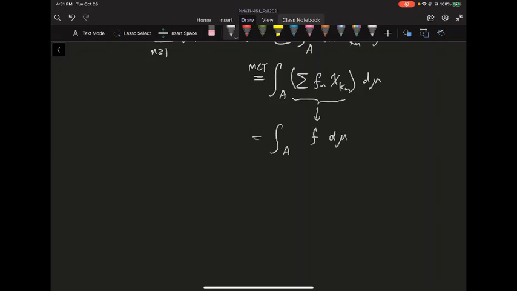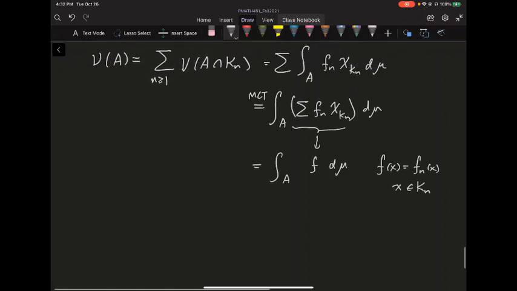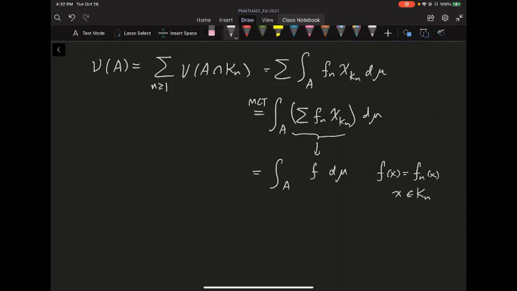Here f is just equal to Fn of x if x is inside Kn, and if x is not in any of these Kn, I can just let f of x be 0. So this f is defined; even though it looks like an infinite sum, it's really easy to define. So I have my function f, and it satisfies the desired property. So I'm done for the